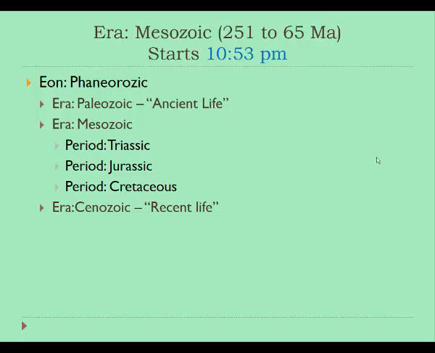And the periods are called the Triassic, then the Jurassic, which is the most famous period name that most people have heard of, and then finally the Cretaceous. So we'll talk a little bit about those next.